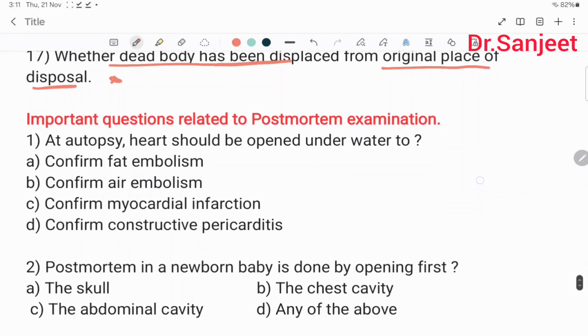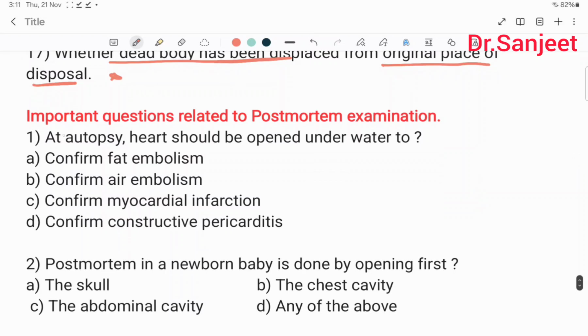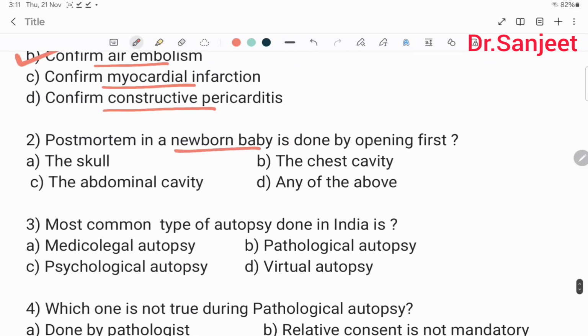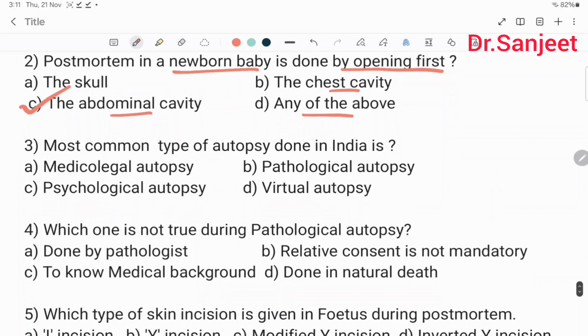Then important questions related to postmortem examination. At autopsy, the heart should be opened underwater to confirm fat embolism, air embolism, myocardial infarction, constrictive pericarditis. So, confirm air embolism. Then postmortem in a newborn baby is done by opening first the skull, chest cavity, abdominal cavity or any of the above. Abdominal cavity first to see the level of the diaphragm.